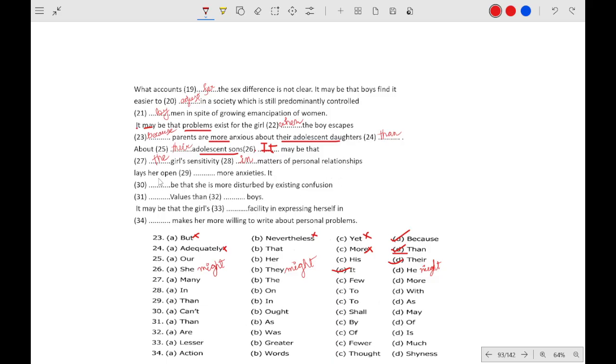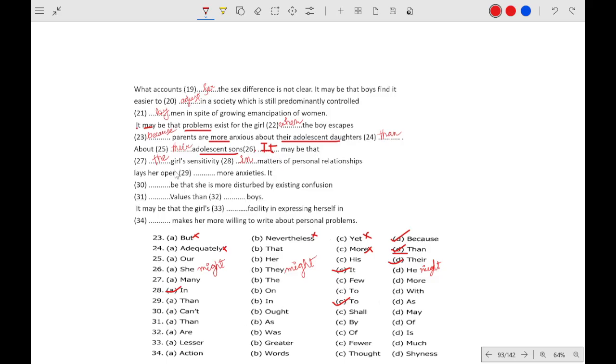Less open to more anxieties. I haven't even looked at the options, but I can easily tell there will be "to". You don't even have to check the options if you can understand what is going on.